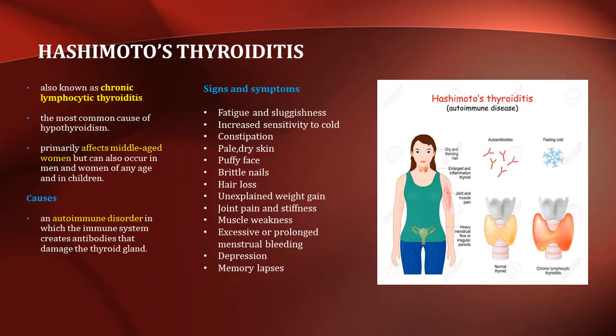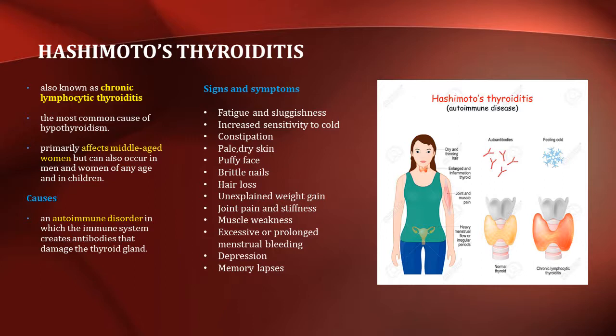Hashimoto's thyroiditis, also known as chronic lymphocytic thyroiditis, is the most common cause of hypothyroidism. It primarily affects middle aged women but can also occur in men and women of any age and in children. It is an autoimmune disorder in which the immune system creates antibodies that damage the thyroid gland.